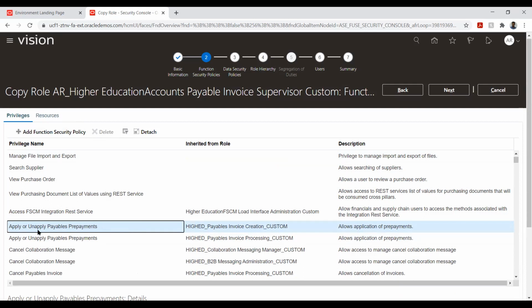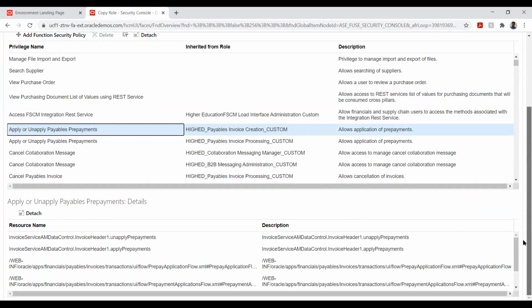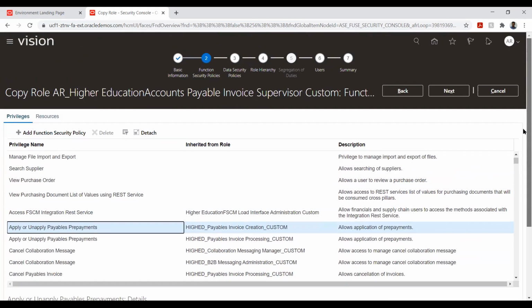So if I have a requirement that I don't want a user to see all these options, for these cases we will create a new role and take this inherited role and apply it there. Okay, so that is about this. And yes, we have resource. Resource is nothing but our technical component, the web services and the other things.